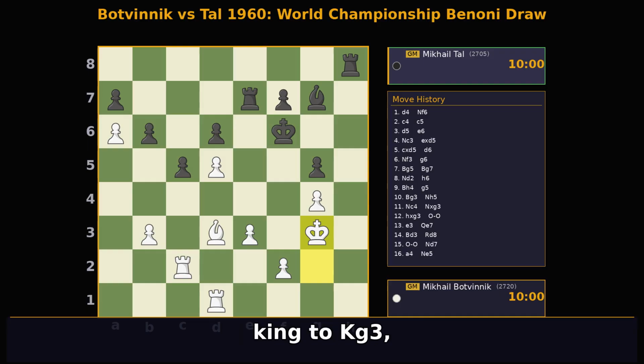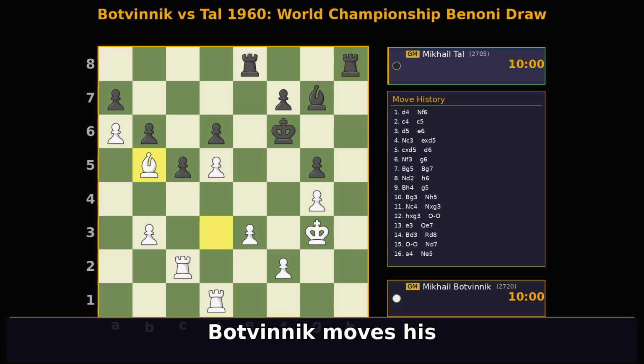Botvinnik brings his king to kg3, centralizing it and preparing to support his pawns. Tal plays re8, bringing his other rook into the game and adding pressure to the e-file. Botvinnik moves his bishop to bb5, putting pressure on Tal's queenside.